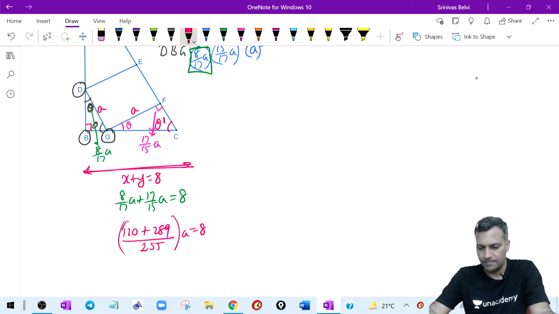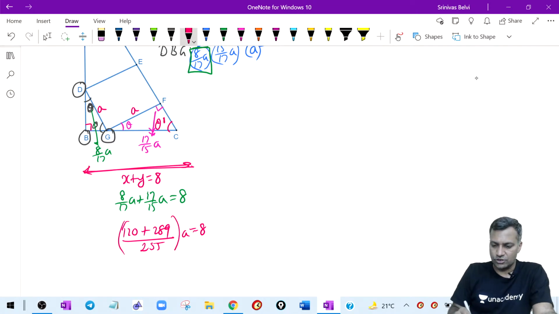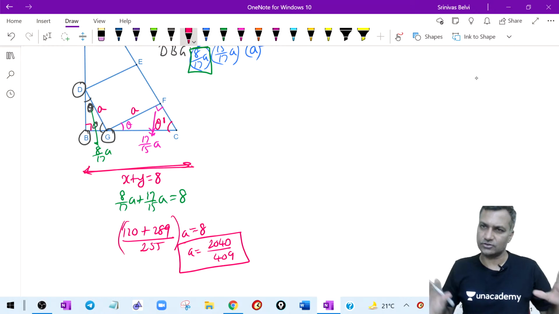Fast. Who's giving the answer? Yeah, that's right. That's right, Sonakshi. Therefore, A is equal to 2040 by 409. Makes sense. All right. So that's all the effort it takes.